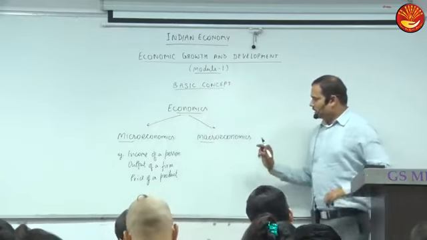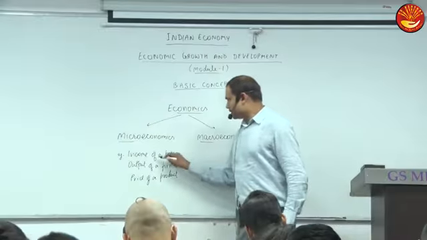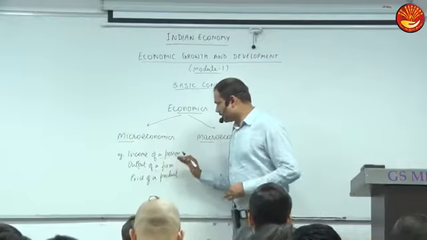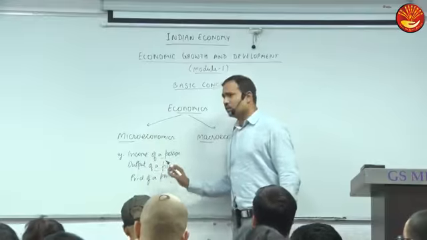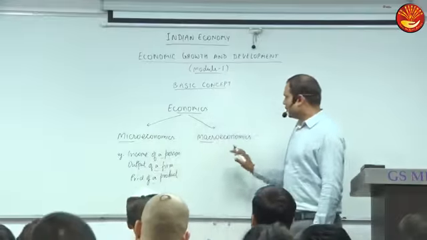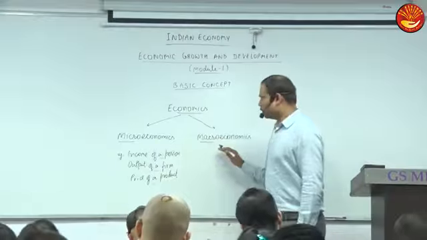So you can see one unit is studied: income of a person, output of a firm, how much output a firm should produce to maximize profit, how a firm should fix the price of a product. One unit is studied. In macro, so mention macroeconomics,